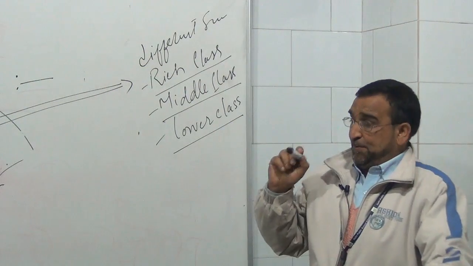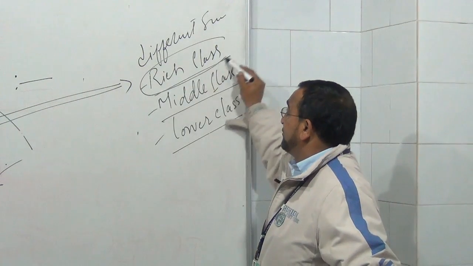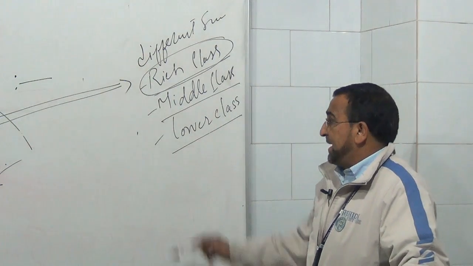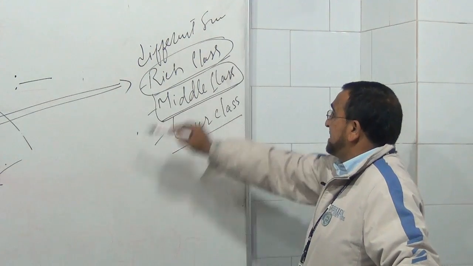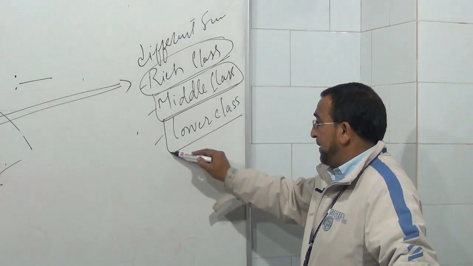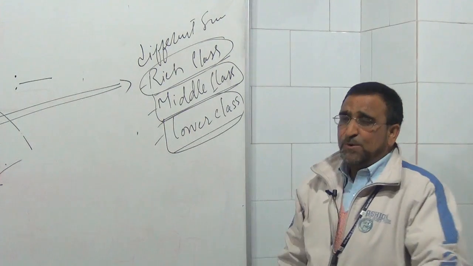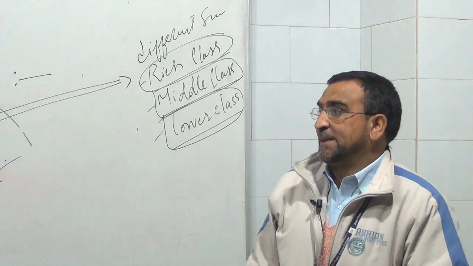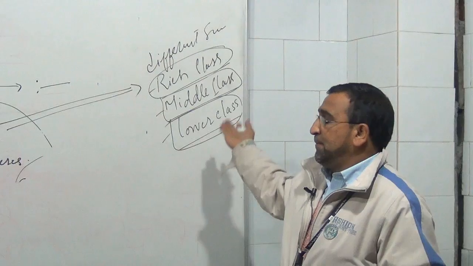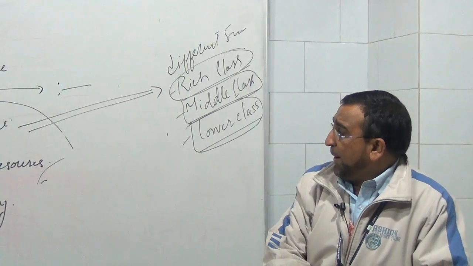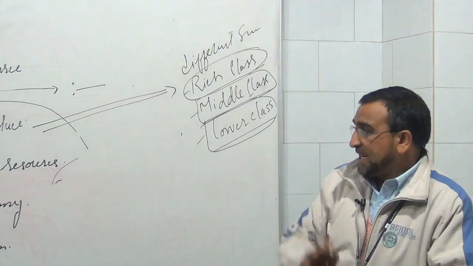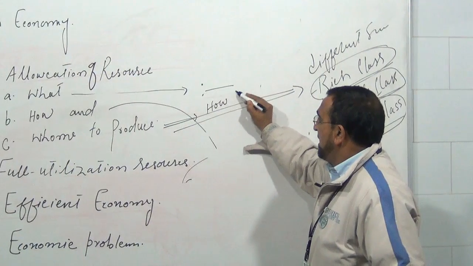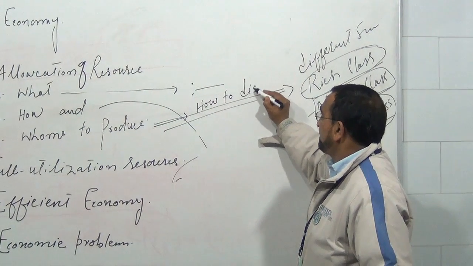If we produce only for this section of the society, keeping their interests in view, we are going to produce goods and services that may create problem. If we do the same with this category of the society, there is problem again. So we have to think how much goods are to be produced for the rich people, for middle class, and for the lower class. This for whom to produce also means how to distribute.